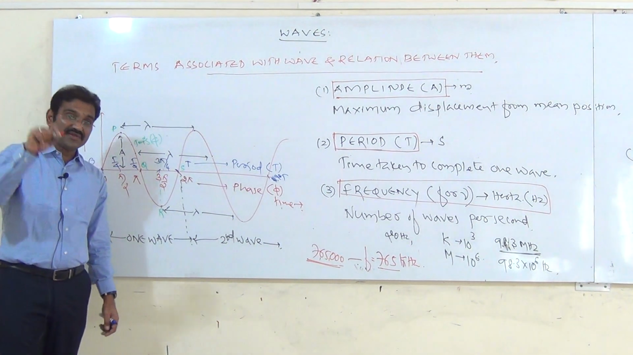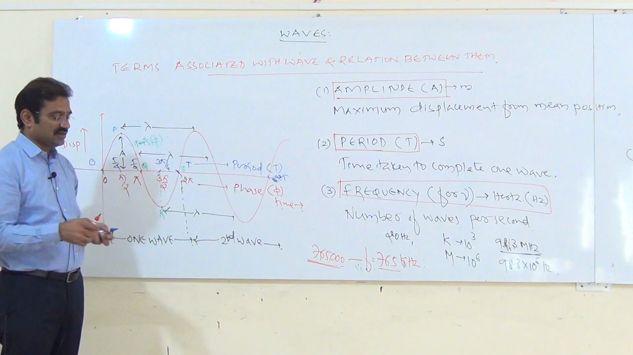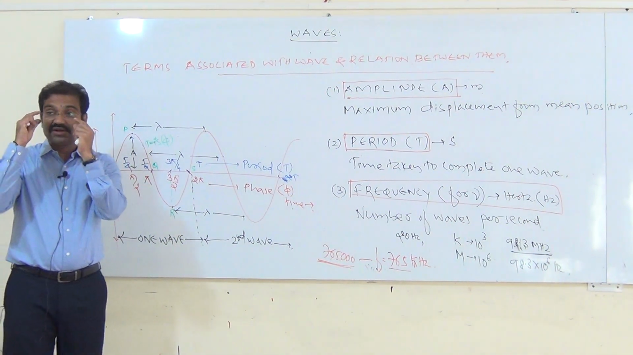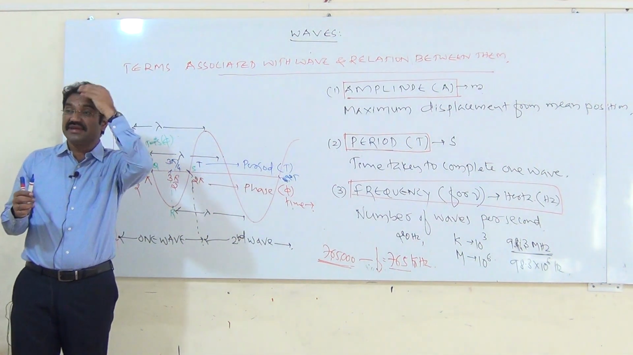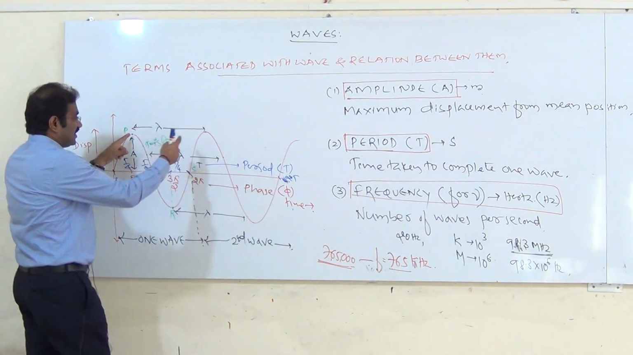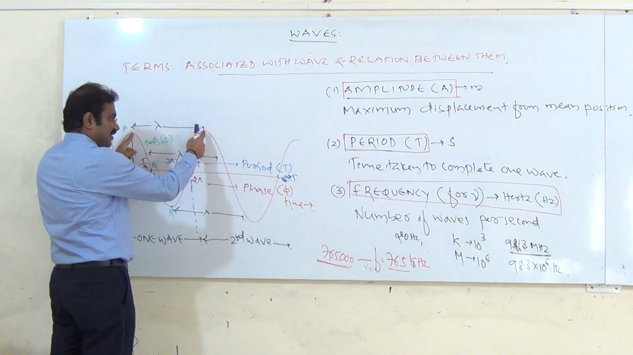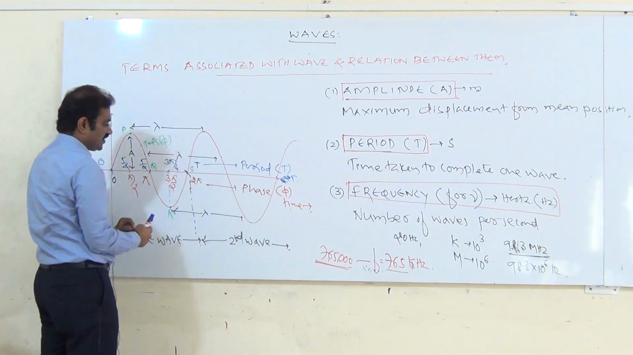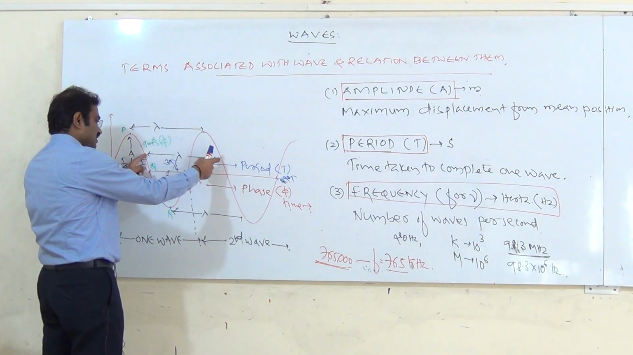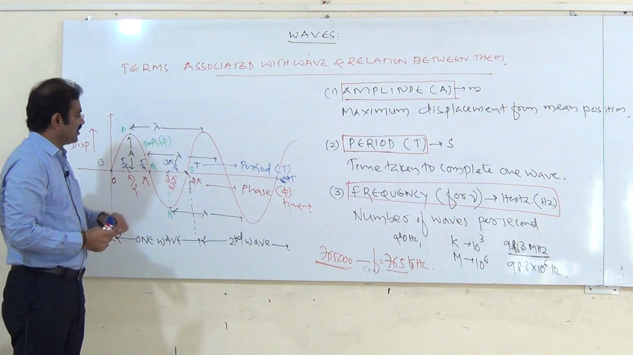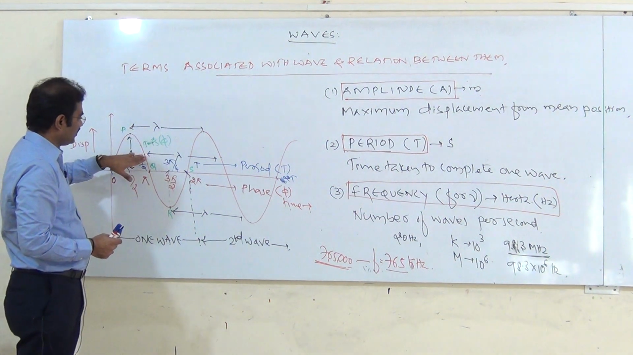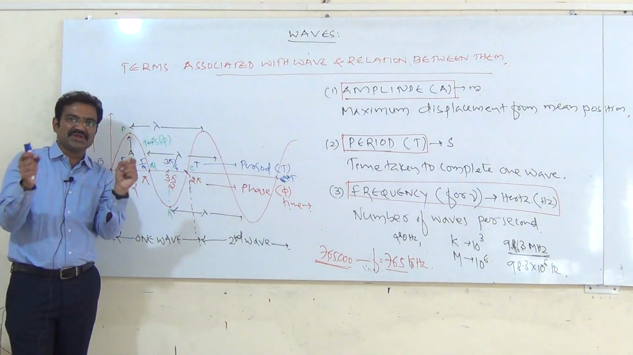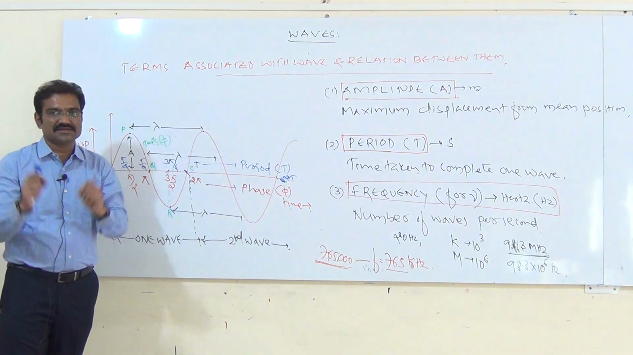The next one is wavelength. What is a wavelength? Wavelength is the distance between the two particles which are at the same phase. They must be in the same phase. These two particles are at the same phase, this is wavelength. Therefore, what we define, wavelength is nothing but the distance between the two particles which are at the same phase.